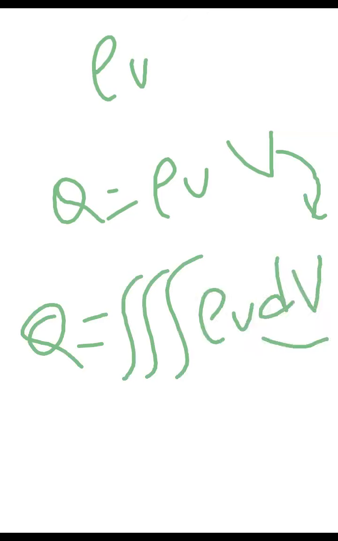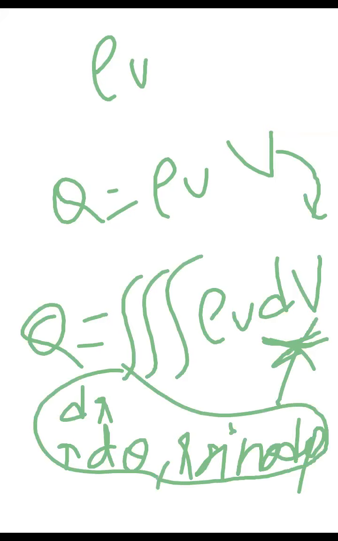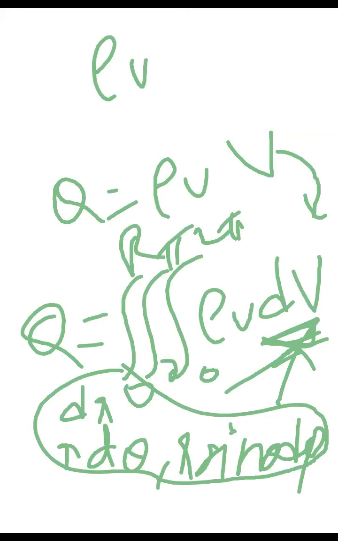And you know how to calculate dV. In any coordinate system you can calculate dV, because you have flexibility over three parameters. Say, in a spherical coordinate system, dr will be there, r d theta will be there, and r sin theta d phi will be there. Once you multiply all this, you get the elemental volume in the spherical coordinate system. Then you integrate over all values, 0 to 2 pi, 0 to pi, and 0 to r. So that is the idea.